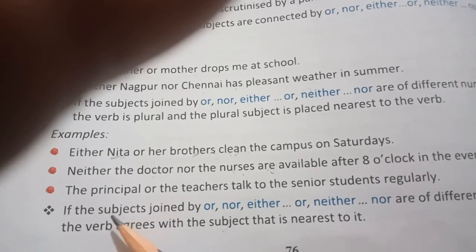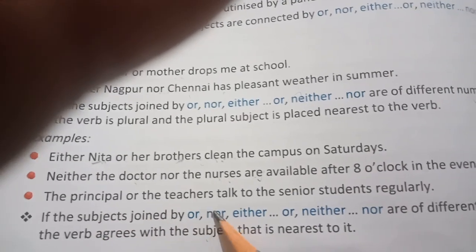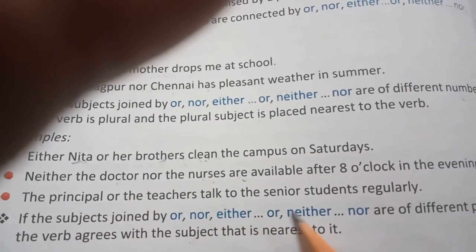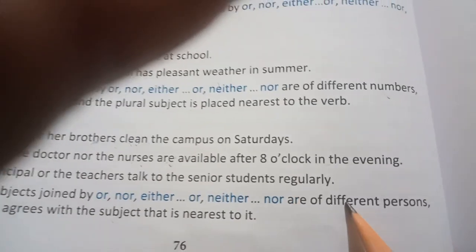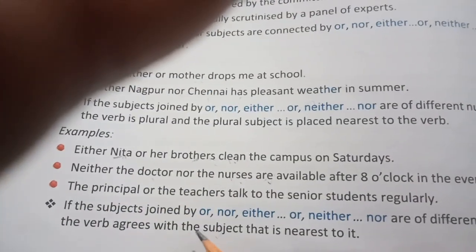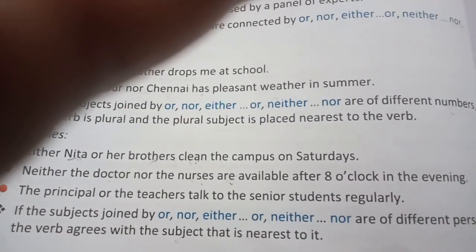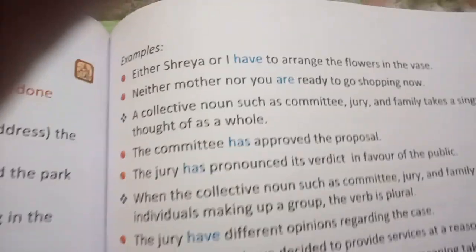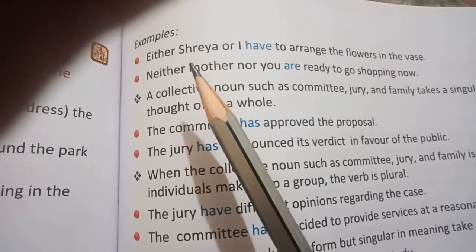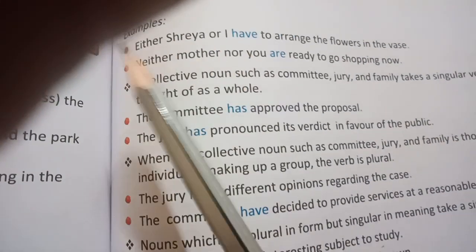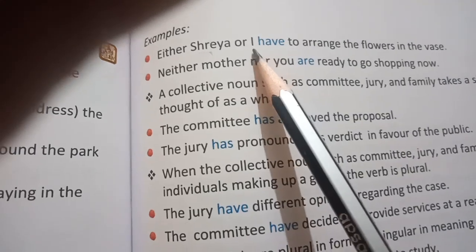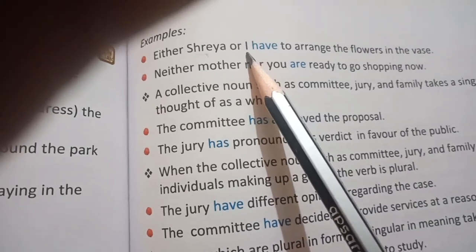Next is, if the subjects joined by or, nor, either or, neither nor are of different persons, the verb agrees with the subject that is nearest to it. Now see the example. Either Shreya or I. Here see, Shreya is what? Third person. I is what? First person.